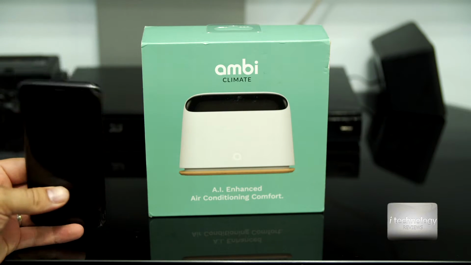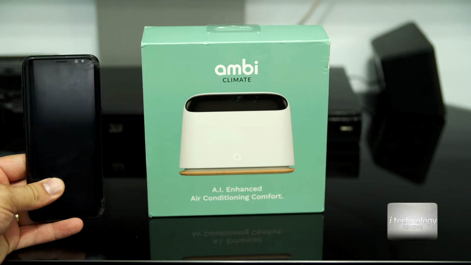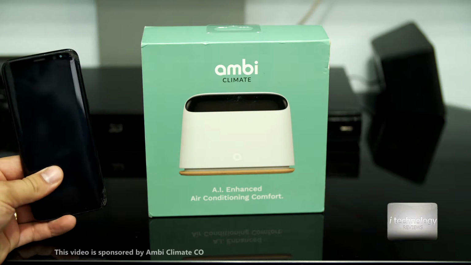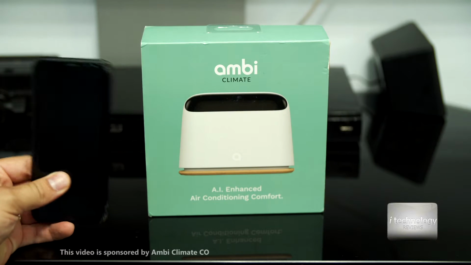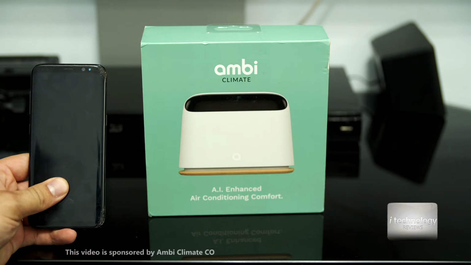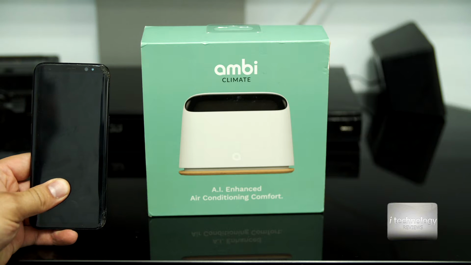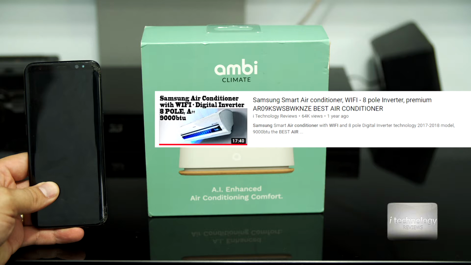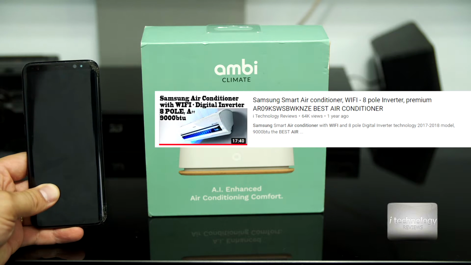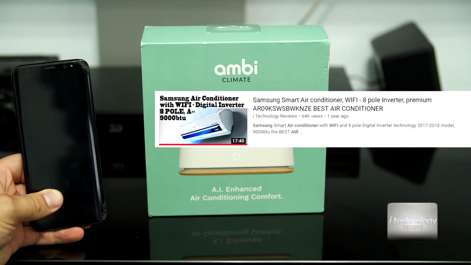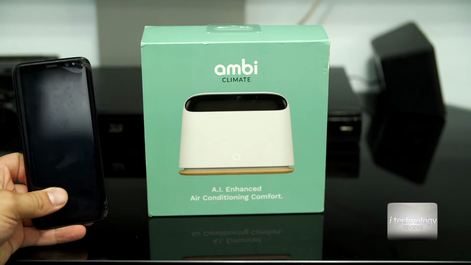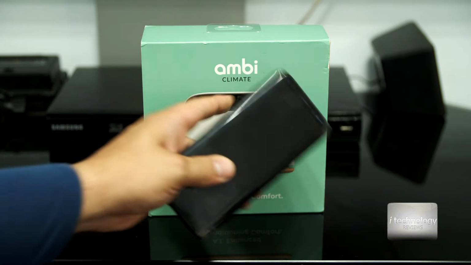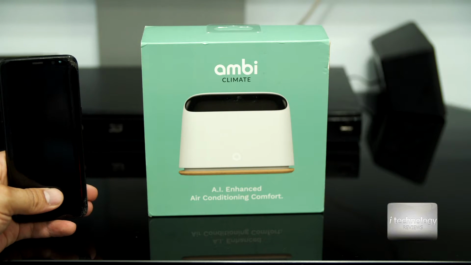Well, first of all, this intelligent management unit will communicate with your smartphone. You can give commands from the smartphone to this Ambi Climate to open up, close, and set the temperature. For those of you who don't have a management unit with Wi-Fi in your air conditioner, like we have in a review of that Samsung air conditioner that has Wi-Fi built in, so you have all the features there. Well, this Ambi Climate can work with older air conditioners with infrared. It has infrared sensors and it will send information.